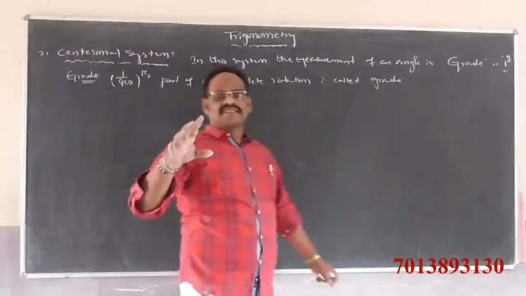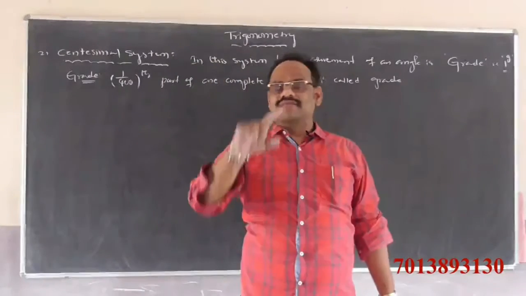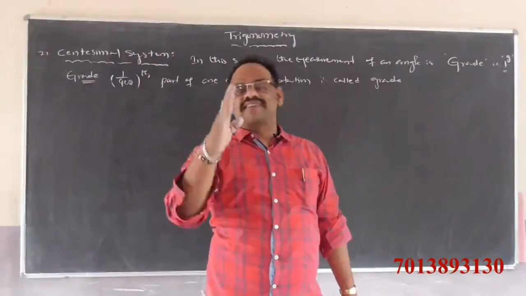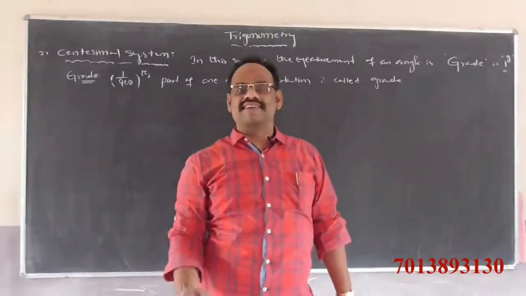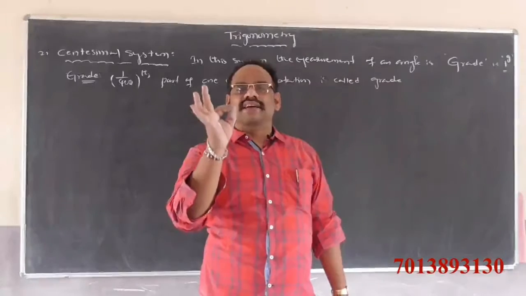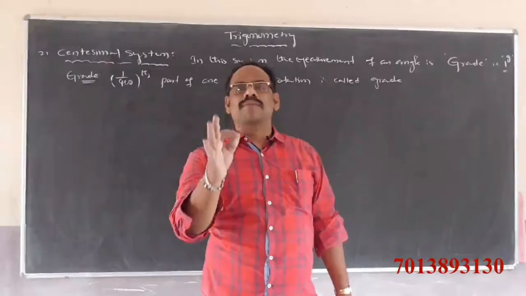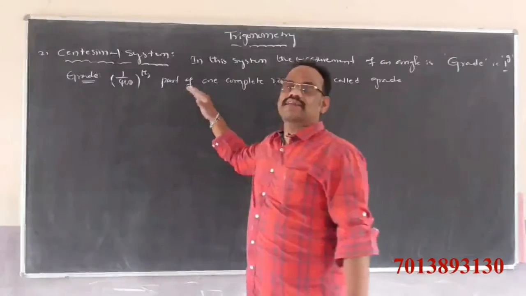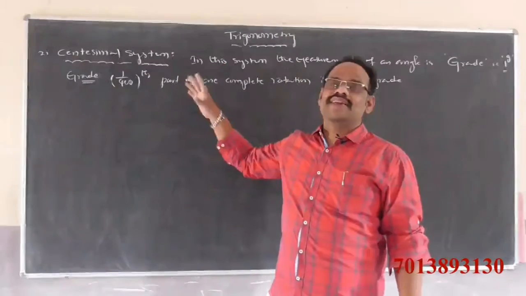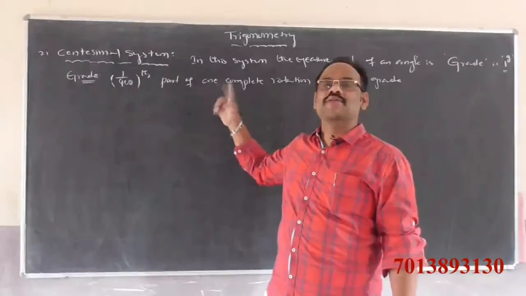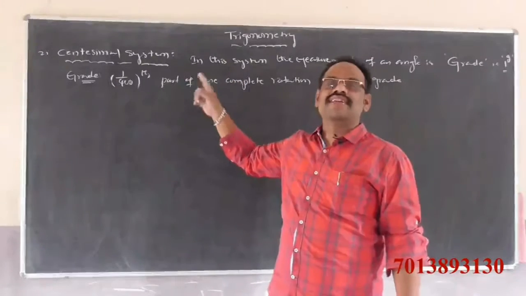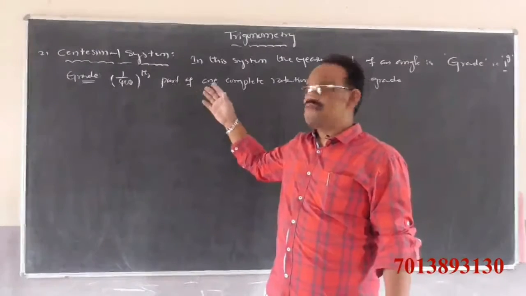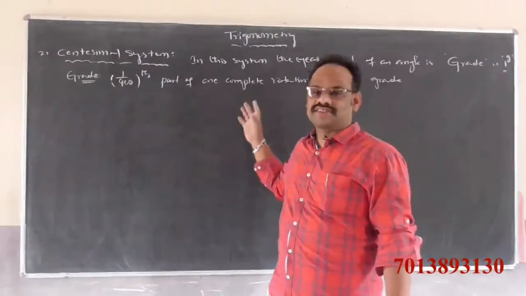That means 1 complete rotation forms one circle. If the circle is divided into 400 equal parts, each equal part is called a grade. So 1 by 400th part of 1 complete rotation is called a grade.